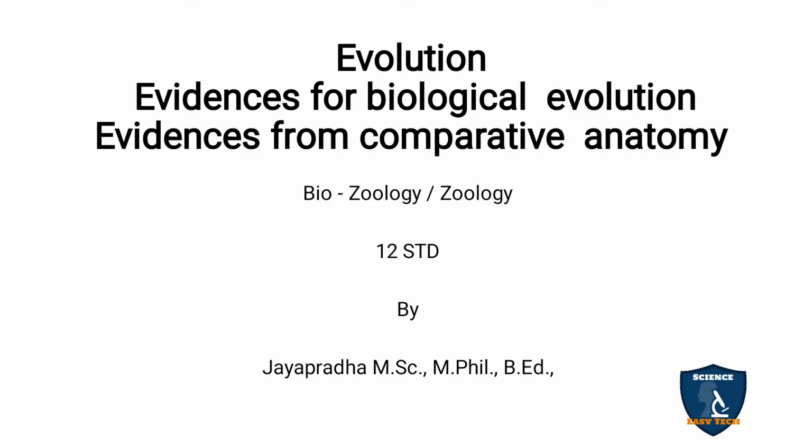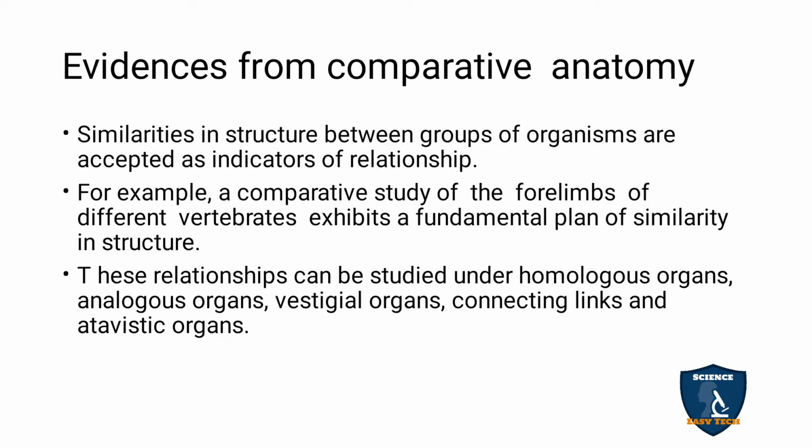Today we're going to discuss the evidences from comparative anatomy, evidences for biological evolution. We have discussed the evidences of biological evolution, and in that we have discussed the paleontological evidences. Today we're going to discuss the evidences from comparative anatomy. Similarities in structure between the groups of organisms are accepted as the indicators of relationship.